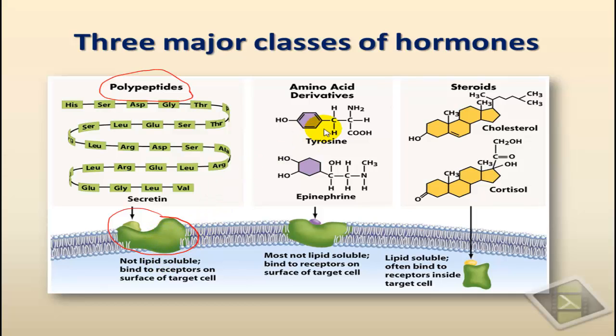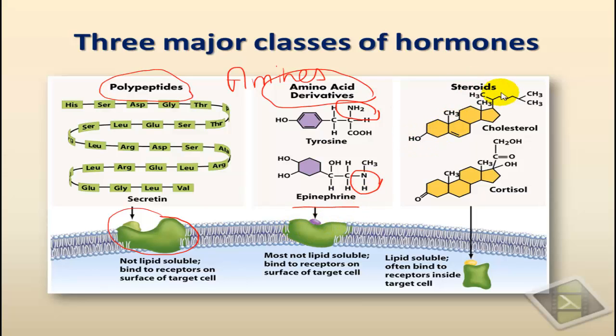The second group or second class of hormones is derived from amino acids, and in general they are known as the amines because of the amino group that they have in here with the nitrogen. An example of amines is epinephrine, also known as adrenaline. Those molecules are normally polar molecules, so therefore you would find their receptors on the surface of cells.